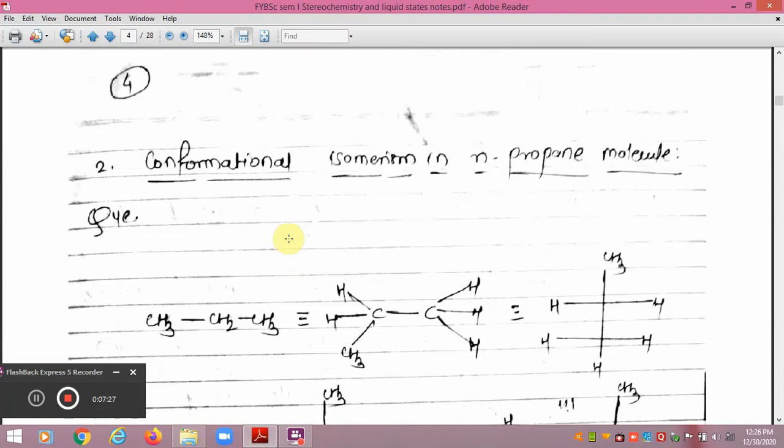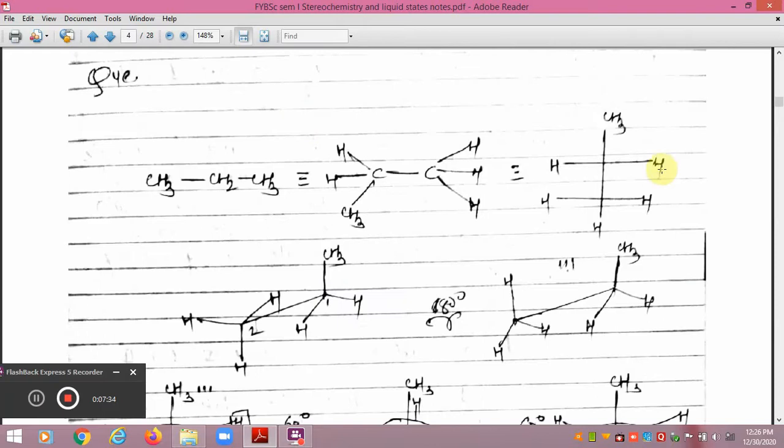Now, dear friends, if we talk about the conformational isomerism in the propane molecule, then you will come to know about the Fischer projection. The difference between the ethane molecule and the propane molecule is that if one of the hydrogens of the ethane molecule is replaced by a CH3 group on either carbon, it gives the propane molecule. So here in the Fischer projection, we have simply replaced one hydrogen of the ethane molecule by a CH3 group. That's why we got this propane molecule.